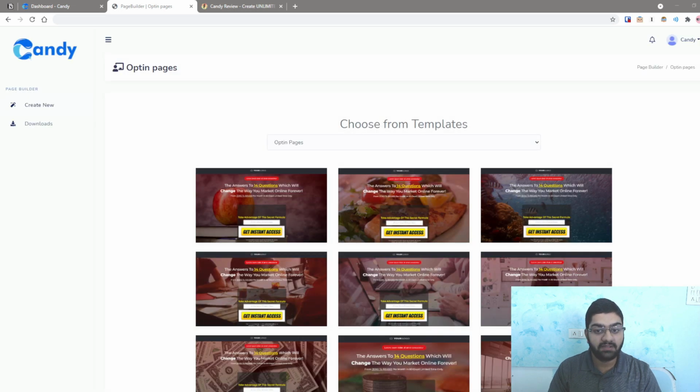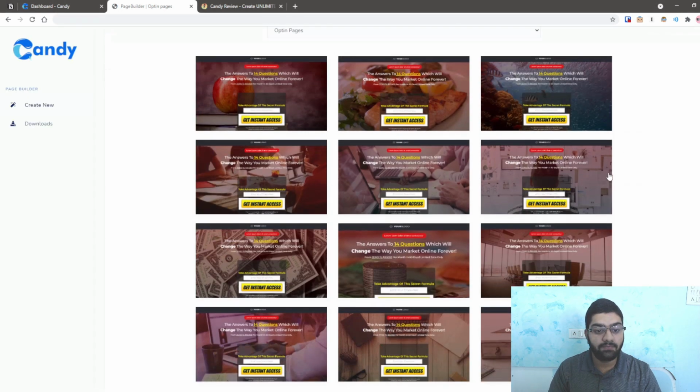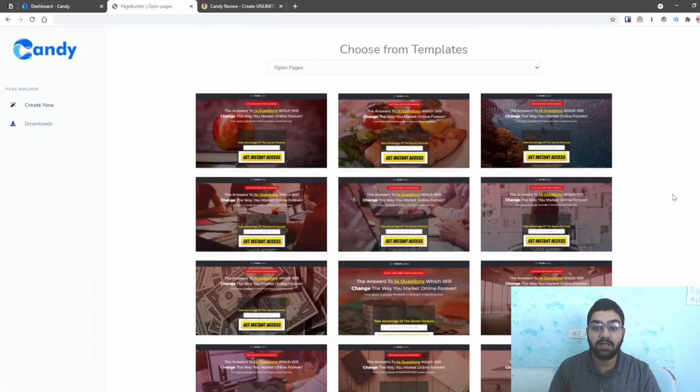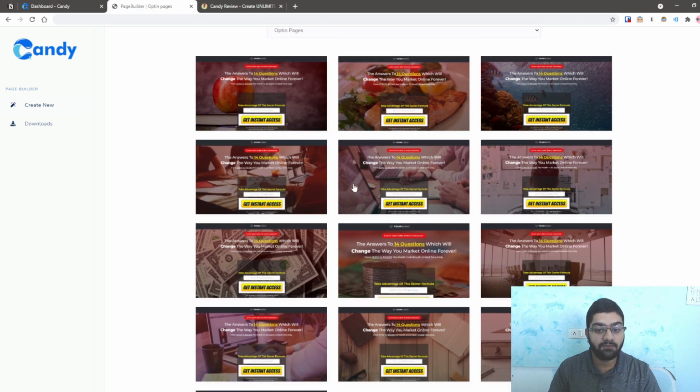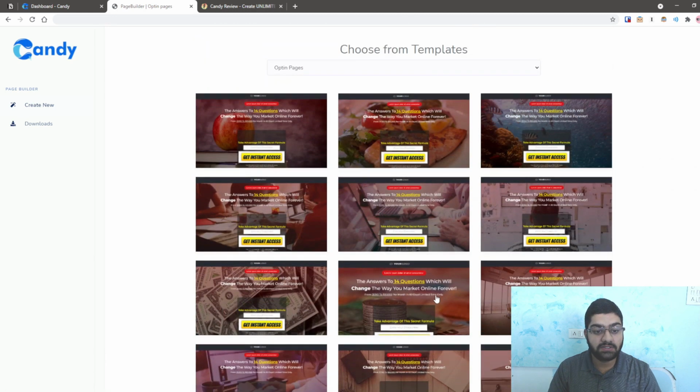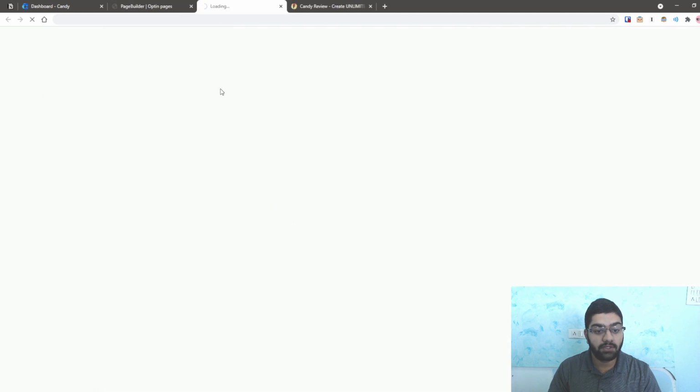Okay, I'm back and the page is back. Let us see here. As you can see, there are many templates to choose from, but obviously the main thing is the background that's different. Perhaps this is good if you have some food related opt-in requirements. This is good if you have some office requirement. It's good for a money making thing. So for different categories, you can choose different landing pages. I'll just choose something neutral here that looks like an office page, and we'll see how to make the page.